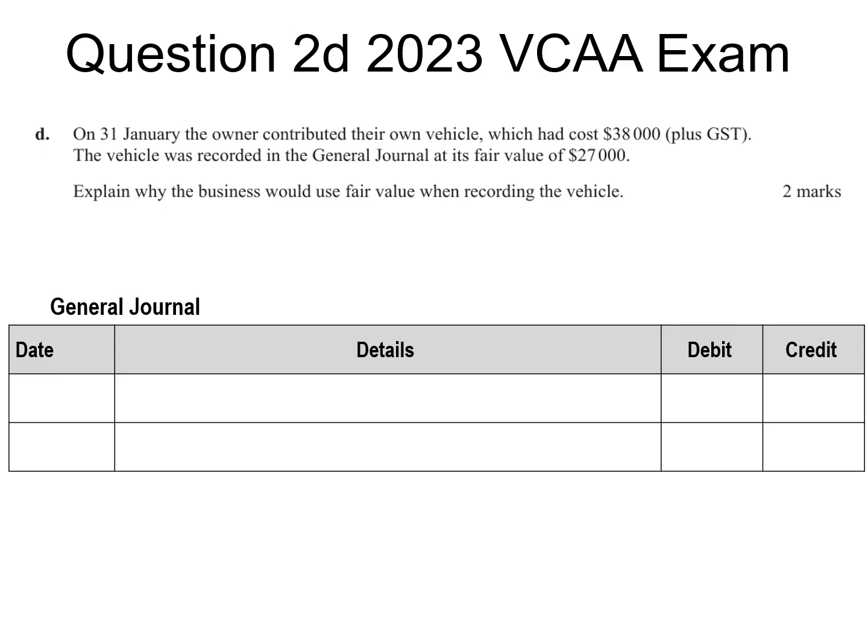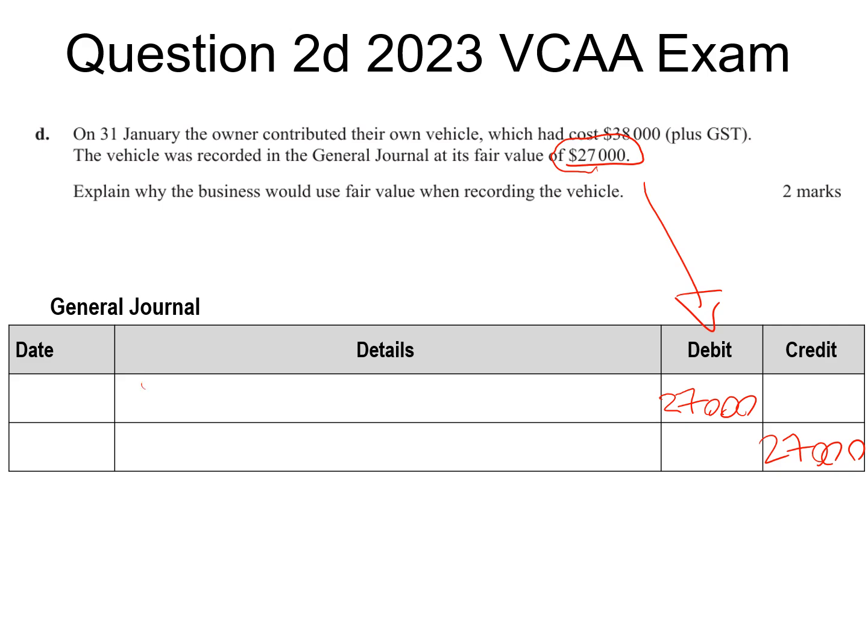So if we were required to record a general journal entry for the acquisition of the asset, going back to this question, again, we choose the fair value. Relevance wins over the verifiability QC. So we're going to need a debit for 27K and a credit for 27K. What 2 accounts do we employ?